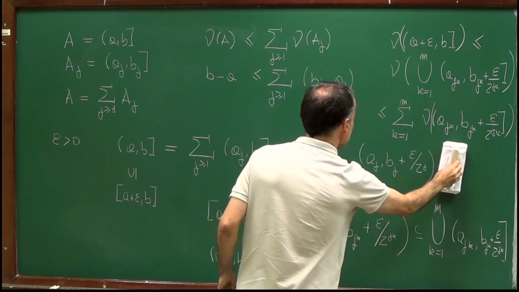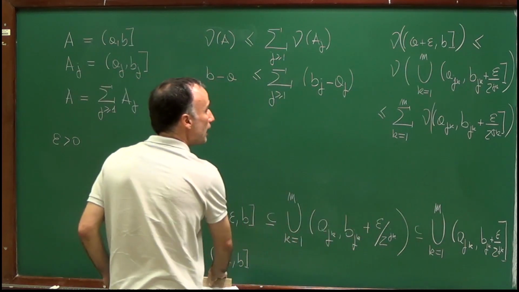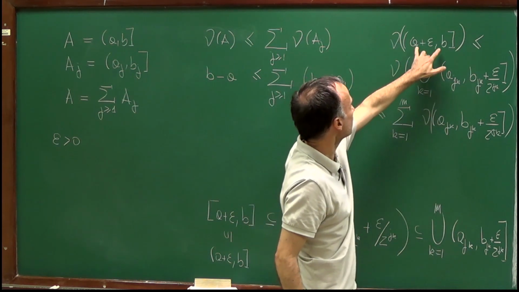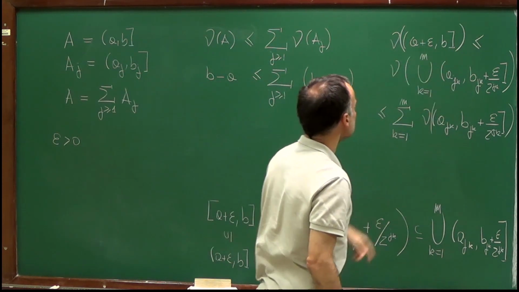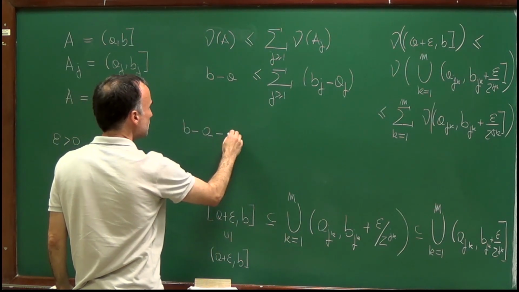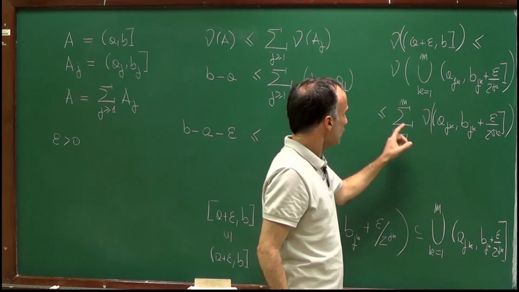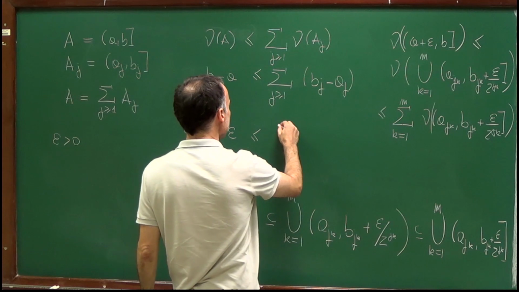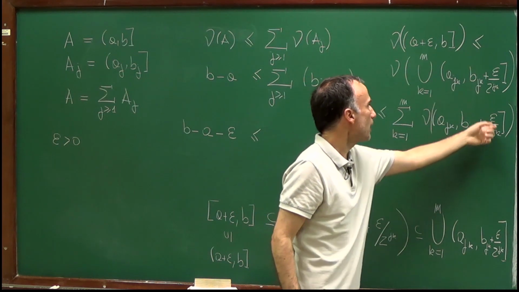And, well, at this point, we have exactly what we wanted, because let's rewrite the left-hand side. The measure of nu of this set is just the length of this interval, which is b minus a minus epsilon. And this is less or equal than the sum of the lengths of these intervals, and this length is certainly smaller or equal to the one in which I sum every interval.